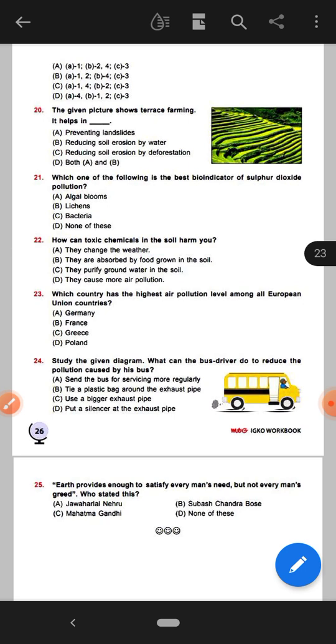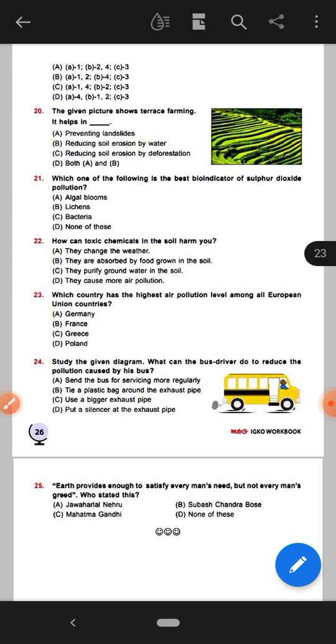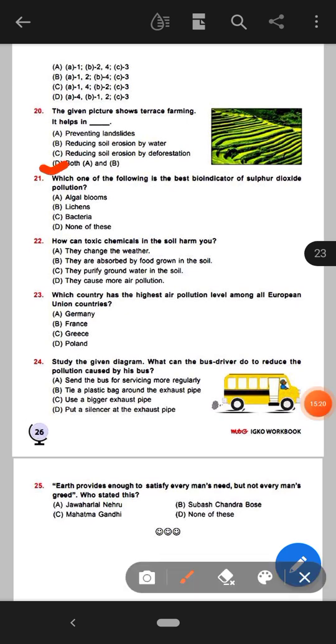Next question. The given picture shows terrace farming. It helps in preventing landslides, reducing soil erosion by water, reducing soil erosion by deforestation, or both A and B. Here the right answer will be option D, that means both A and B. A means preventing landslides and B is reducing soil erosion by water.